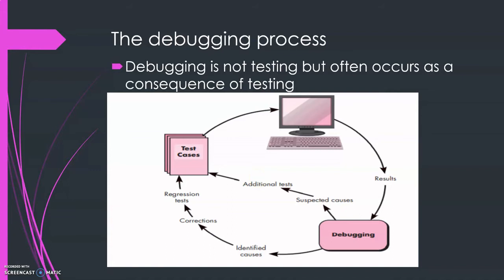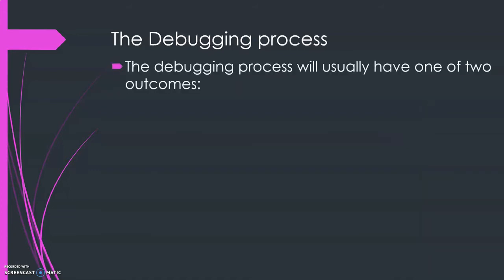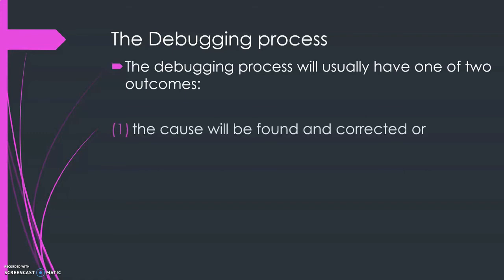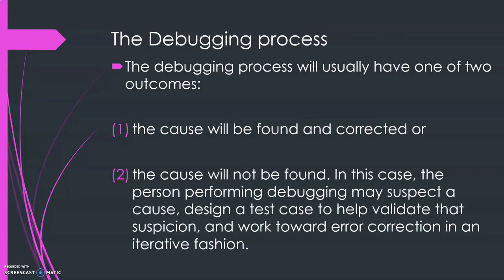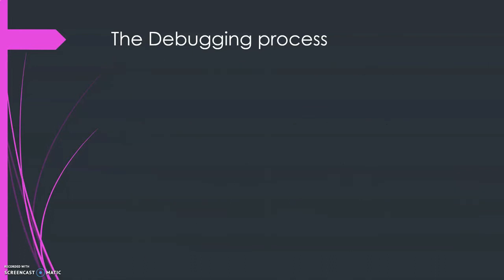Okay. So the debugging process will usually have one of two outcomes. The cause will be found and corrected. So what is the cause for the error will be found out and will be corrected at the same time. And the cause will not be found. There will be a case where we have not found the cause. In that case, the person performing debugging may suspect a cause, design a test case to help validate that suspicion, and work toward error correction in an iterative fashion.